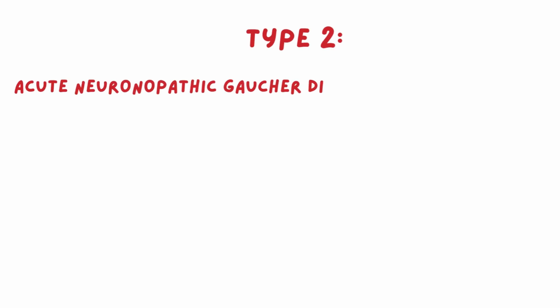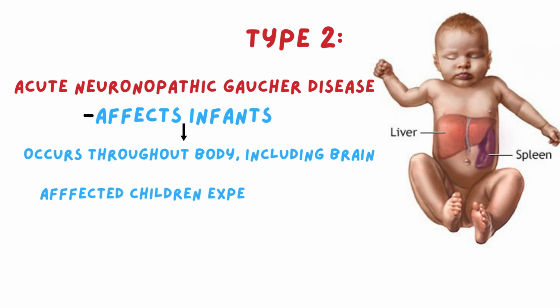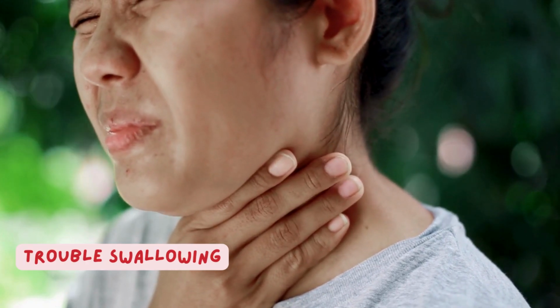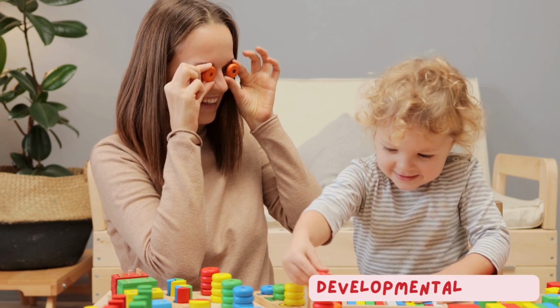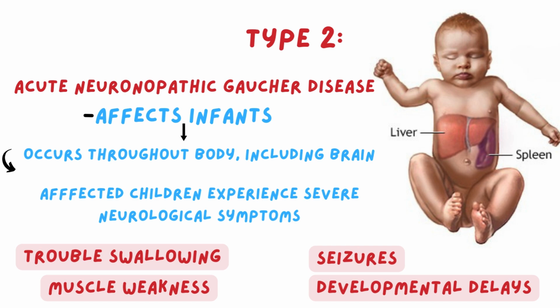Type 2 Gaucher disease, also called acute neuronopathic Gaucher disease, is a much more severe form that affects infants. Since the missing enzyme affects the whole body, including the brain, babies with this condition often have serious neurological problems, such as weak muscles, trouble swallowing, developmental delays, seizures. Sadly, type 2 Gaucher disease is very serious, and most babies with this condition do not survive past the first